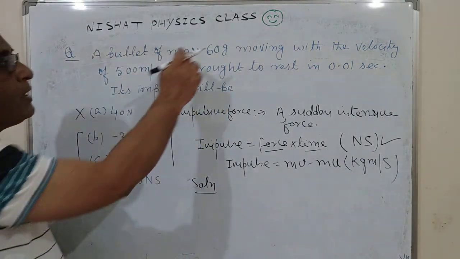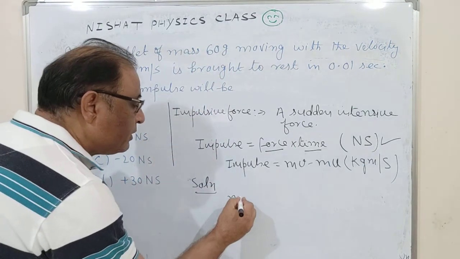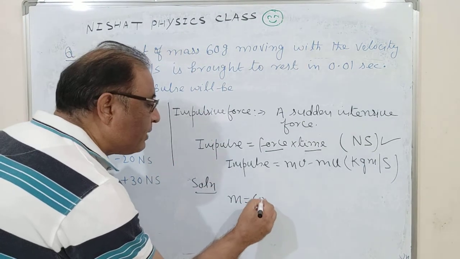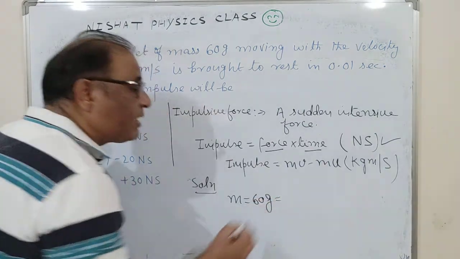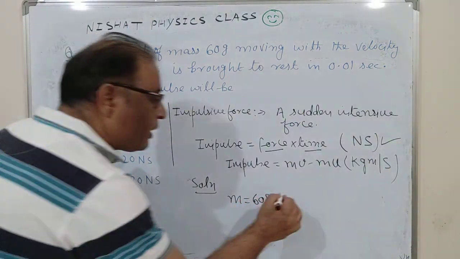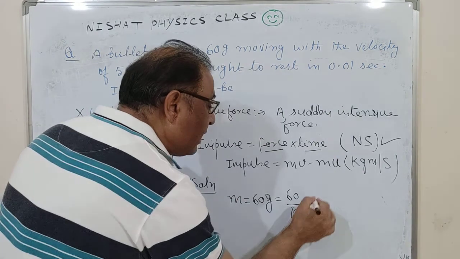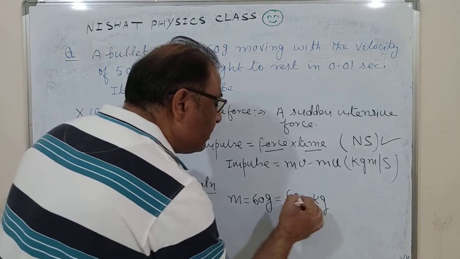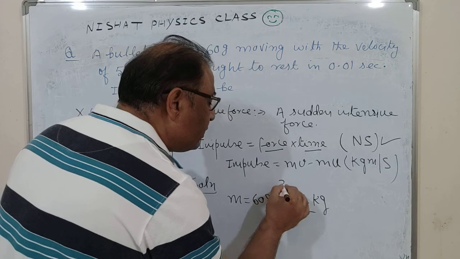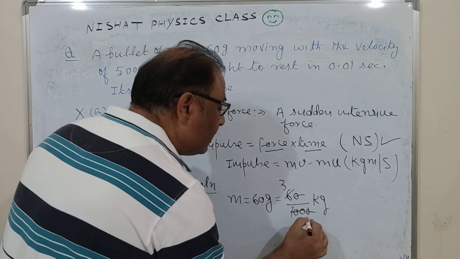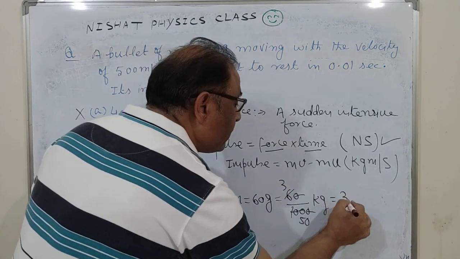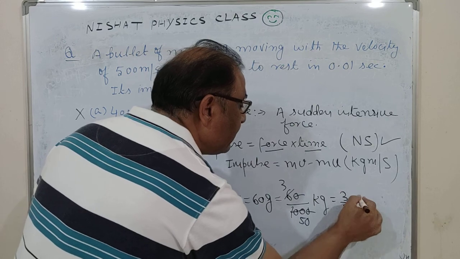See this, m is equal to 60 gram, which must be converted into the SI unit. So 60 divided by 1000 kg, that is 3 by 50 kg.